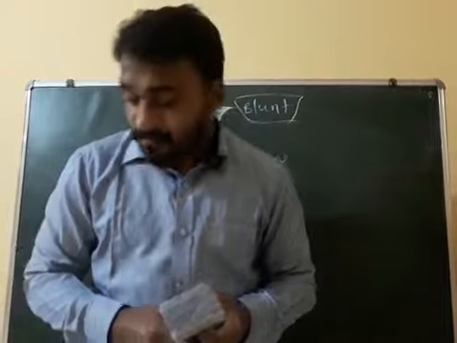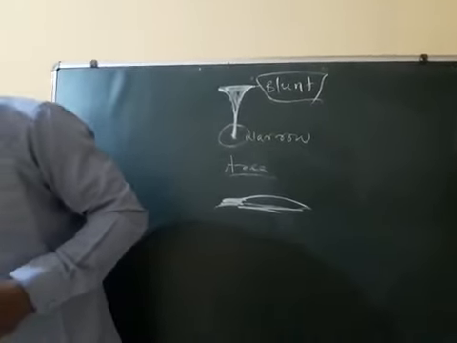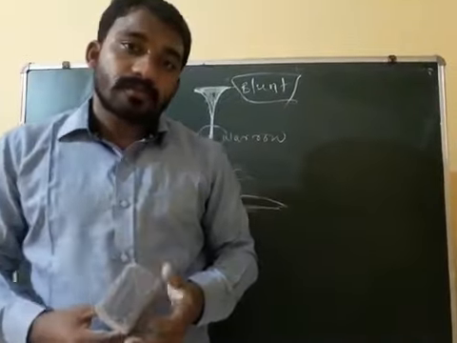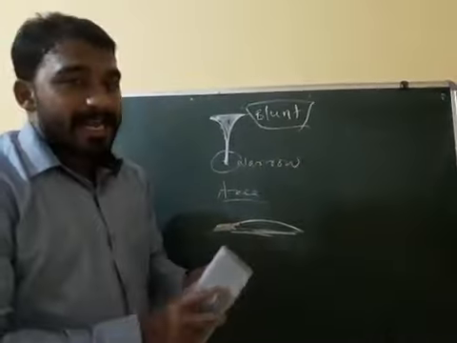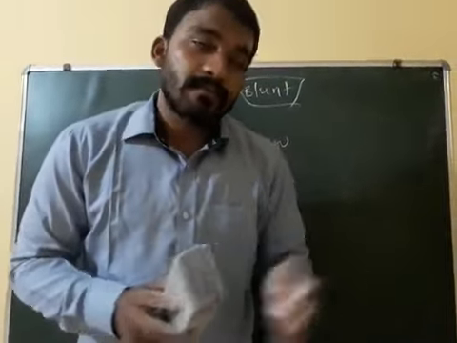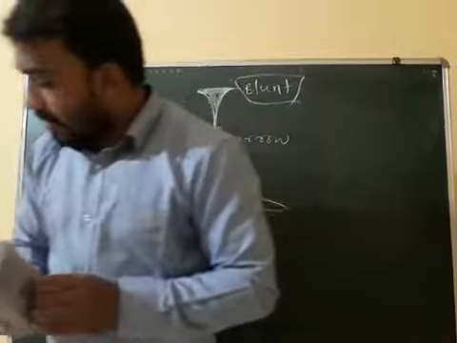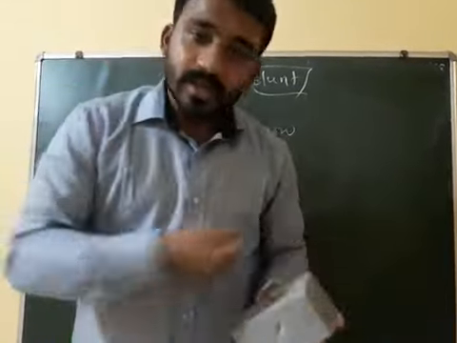Clear? Next one. Butter knife also does not have a sharp end, so we are not able to cut vegetables with the butter knife. Clear? Next one. Weapons.